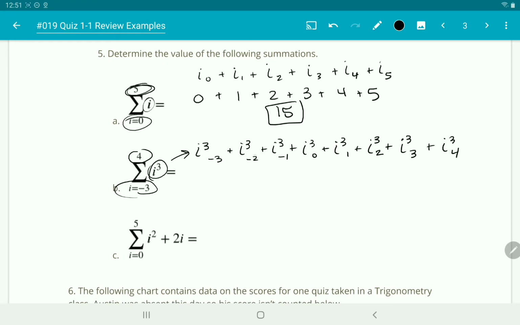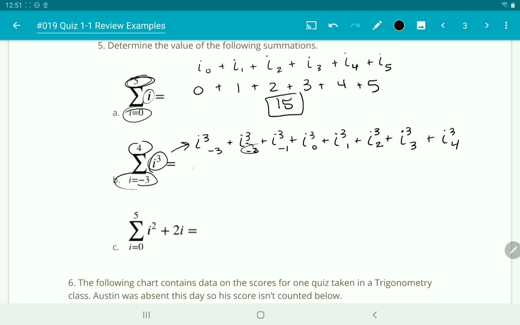So instead of I cubed, we're going to have -3 cubed, -2 cubed, -1 cubed, 0 cubed, 1 cubed, 2 cubed, 3 cubed, and 4 cubed. We're just replacing I with each of the numbers from -3 to 4 and adding them together.